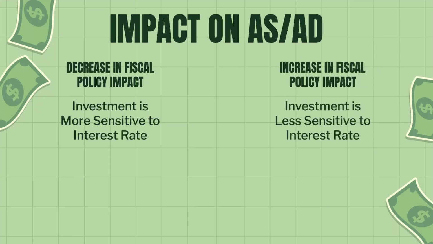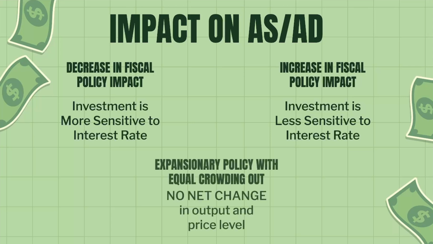In the scenario where expansionary fiscal policy results in an equal amount of crowding out, however, the rightward shift of the demand curve will be canceled out by the leftward shift of the demand curve due to crowding out, resulting in no net change in real output or price level. This is only a hypothetical situation, however.